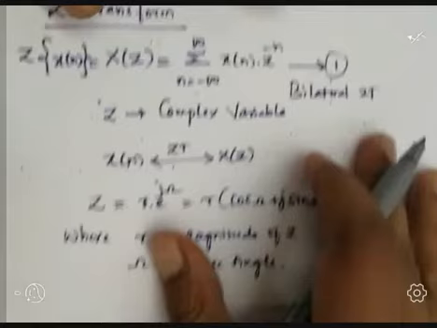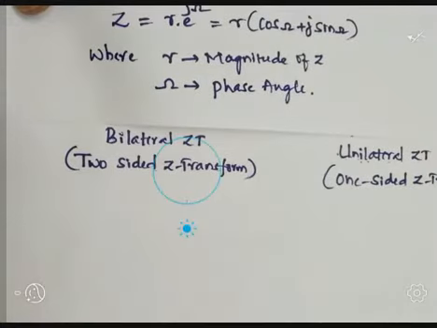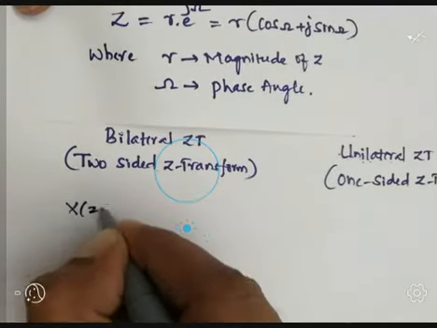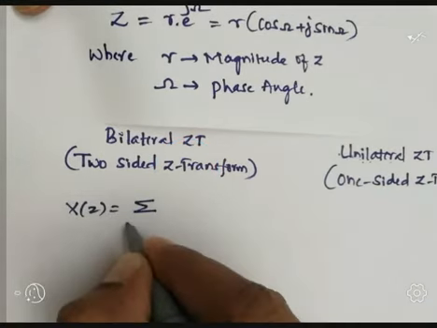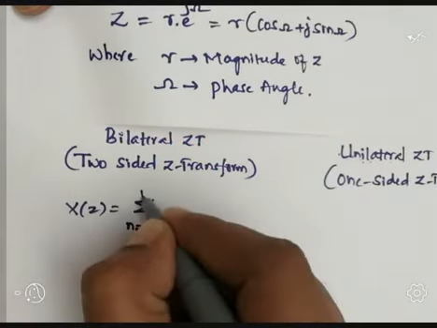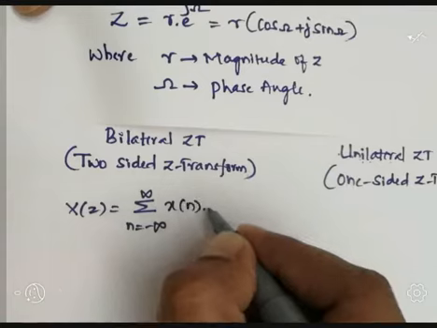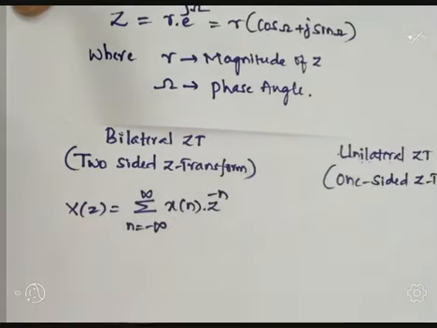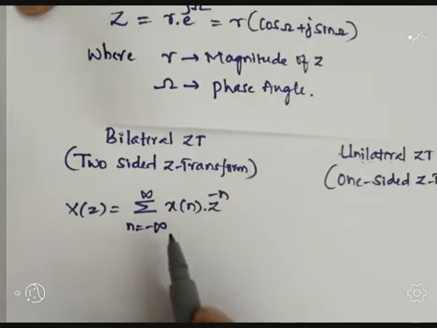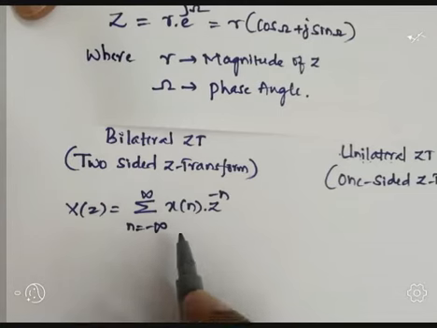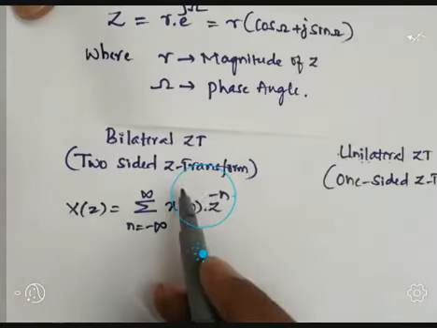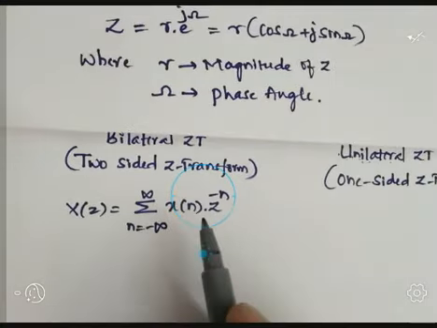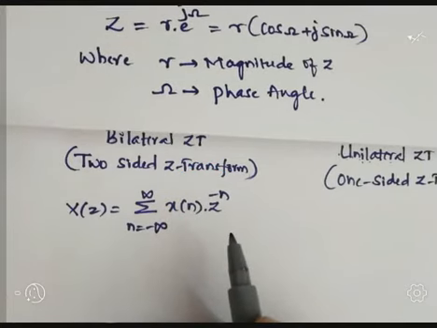Once again I am writing X(z) equals summation n equals minus infinity to plus infinity x(n) multiplied by z to the power minus n. This equation is called the bilateral Z transform, or two-sided Z transform. Why is it two-sided?